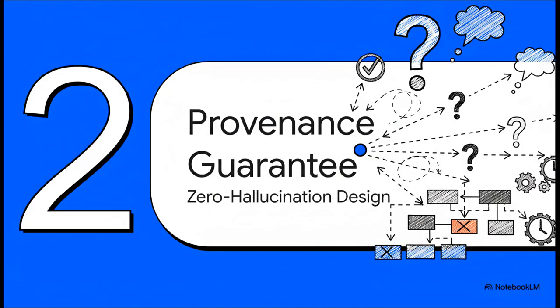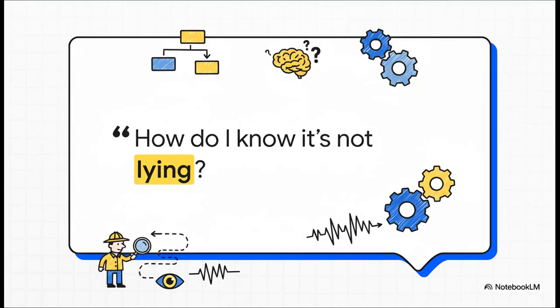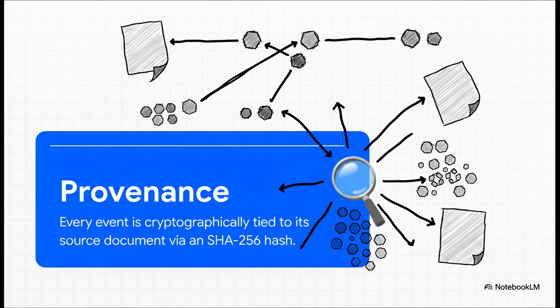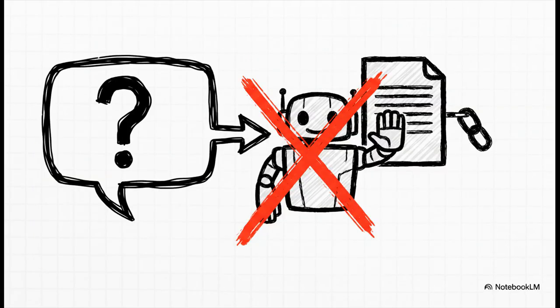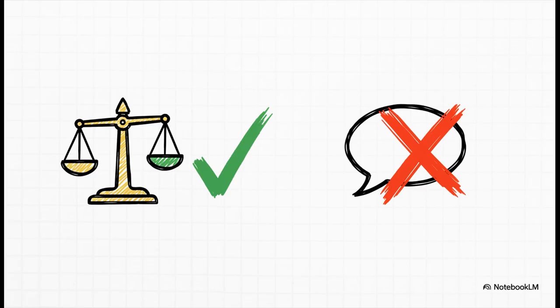Okay, I get the architecture, but that brings up the most important question. How do I know it's not lying? One word: provenance. Every single event in that timeline is tied to an immutable SHA-256 hash of the original source document. It's like a unique, unbreakable digital fingerprint. So if the evidence for an answer isn't in the hash manifest, our Q&A agent simply refuses to answer. It's not allowed to guess. It's designed for court, not for chat.